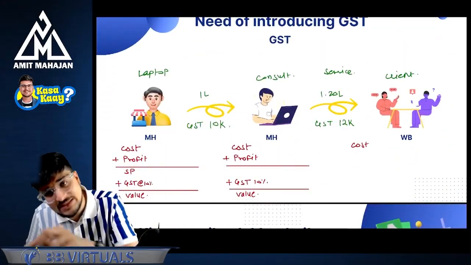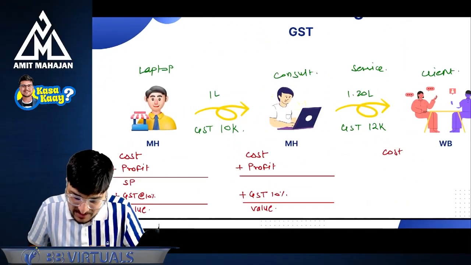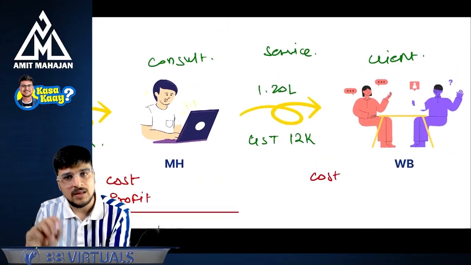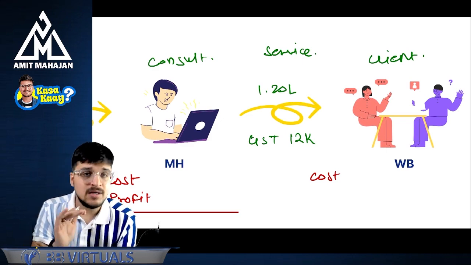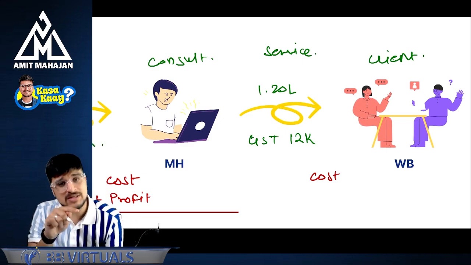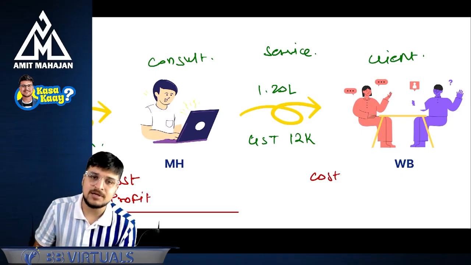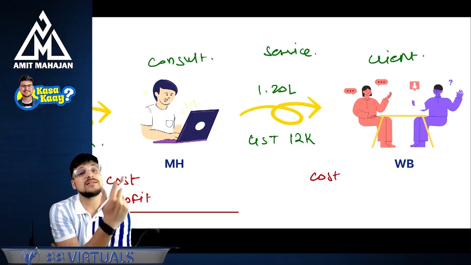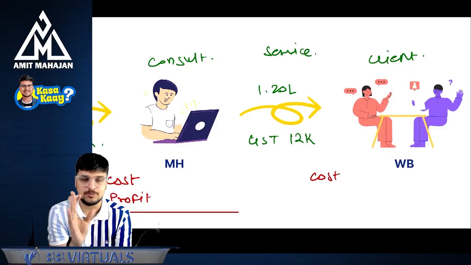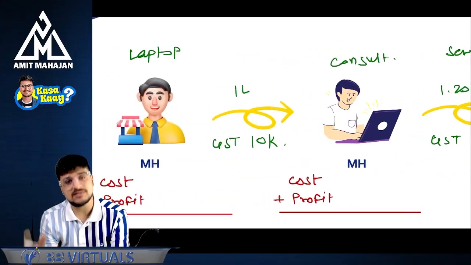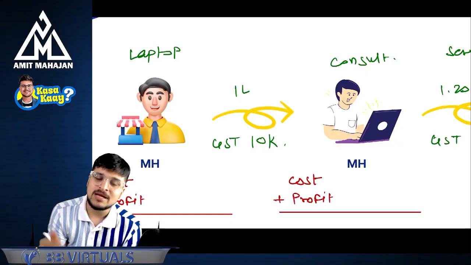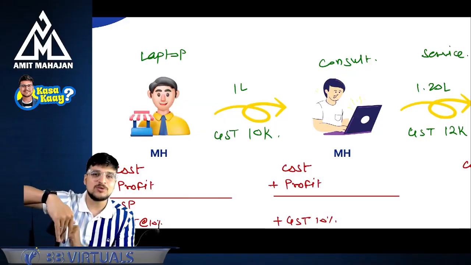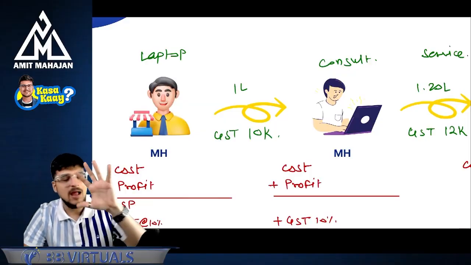Now I will tell you, when GST is introduced, what will be the answer? See, when GST is introduced, same situation. Client is asking for the service from the consultant. Client is from West Bengal, and consultant is from Maharashtra. Okay. Maharashtra guy is providing service of 1,20,000, where GST of 12,000 rupees was charged. Okay, so outward supply GST is 12%, 12,000 rupees. For providing the service, the consultant bought a laptop for 1 lakh rupees, where he paid the GST of 10,000 rupees.